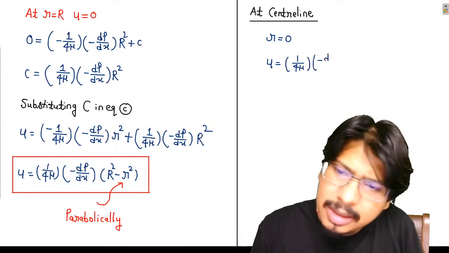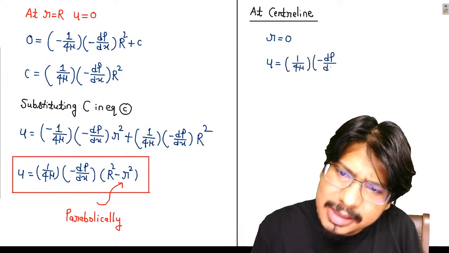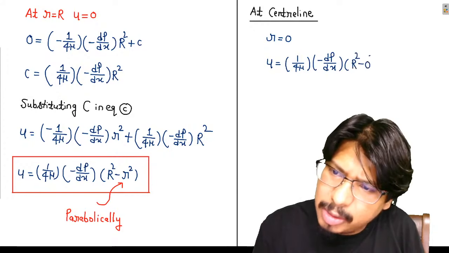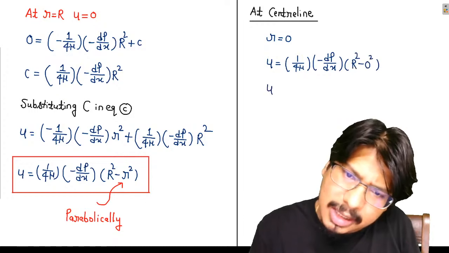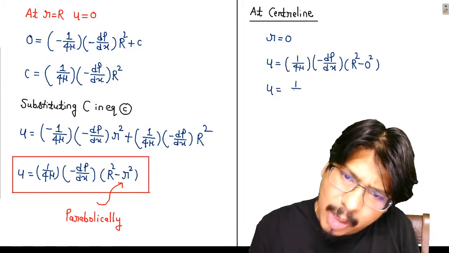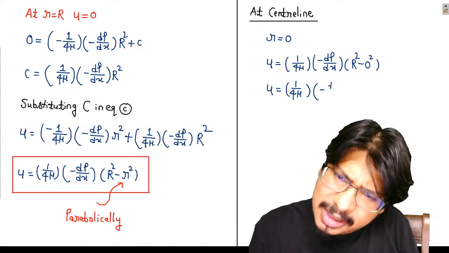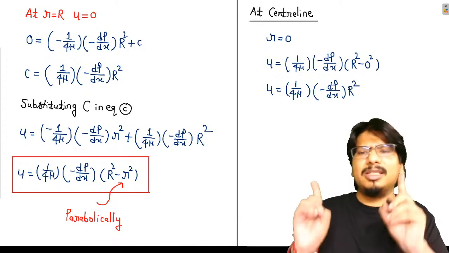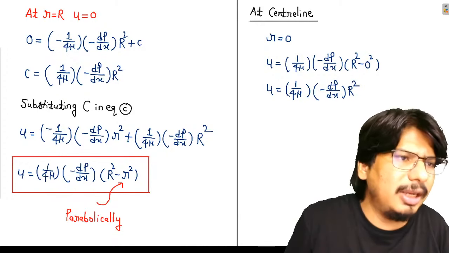minus dp by dx capital R square minus 0 square. So can I say u is equal to what? 1 upon 4 mu minus dp by dx capital R square. Yes. So at the center line this is the value of velocity in x direction.